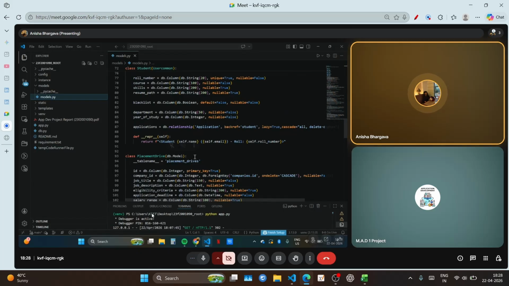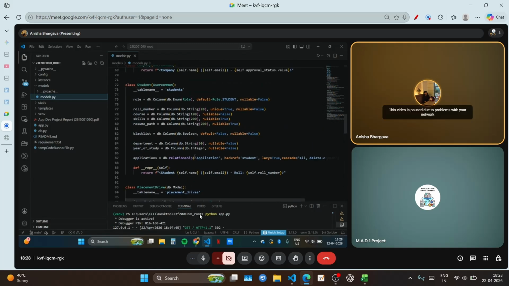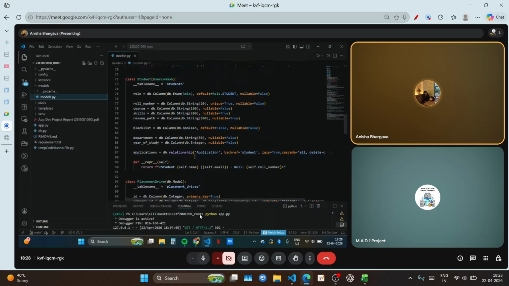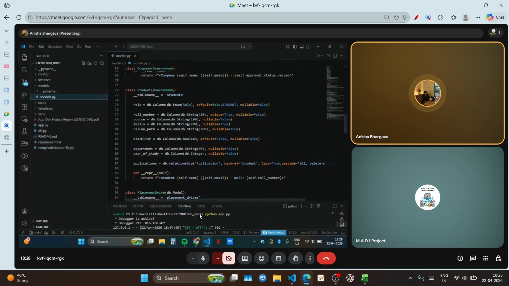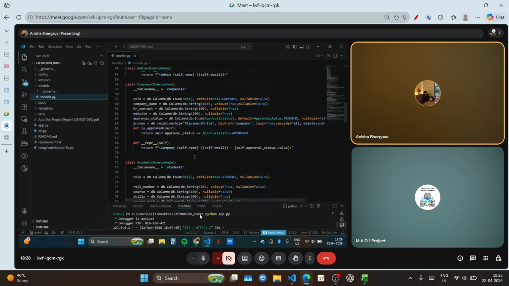I think no, sir. We have to define the table name separately, because the class name can't always be the table name. Like in the upper classes, we have also particularly defined all the table names.